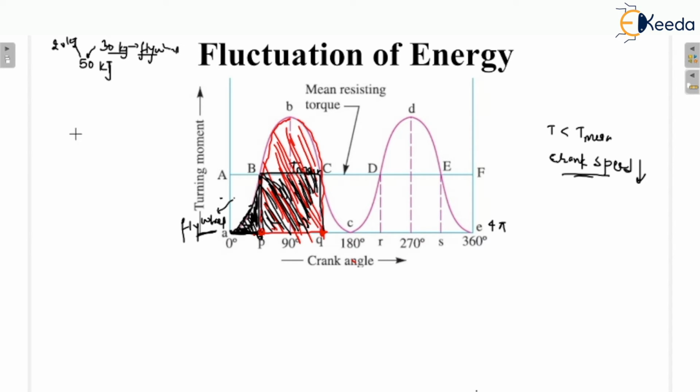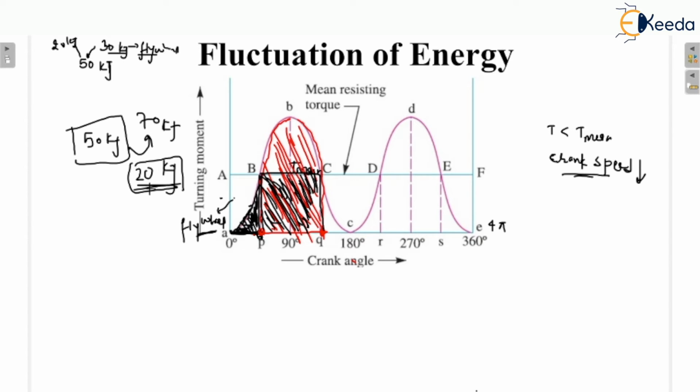Suppose, for example, the requirement is 50 kilojoule, but the engine is developing 70 kilojoule. That means it is developing 20 kilojoule extra. Yes or no? It is doing 20 kilojoule of extra work. We need to store it, because we require only 50 kilojoule, so we have to store this 20 kilojoule of work in the flywheel.